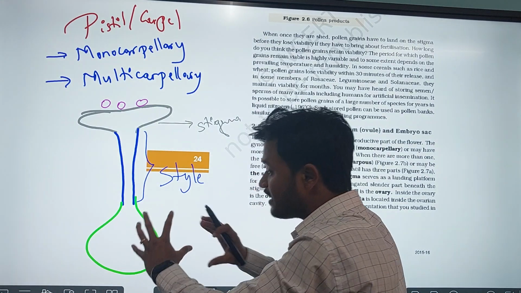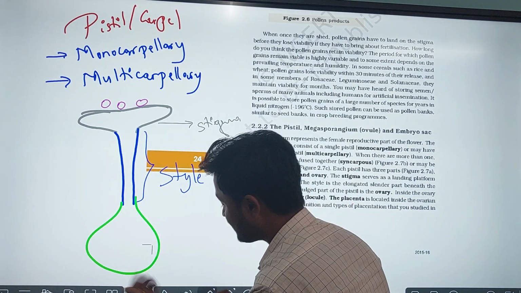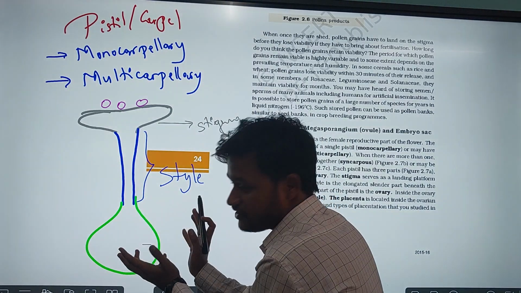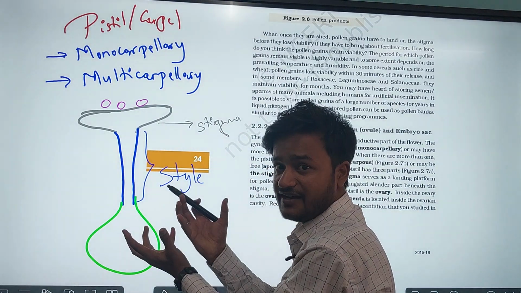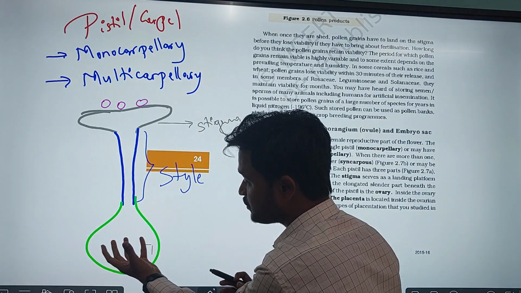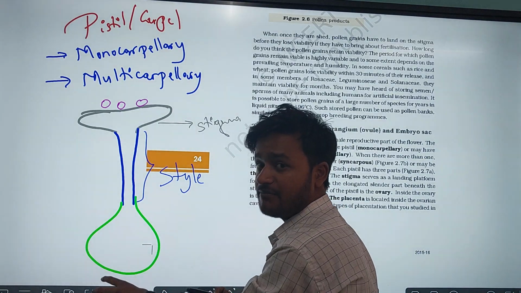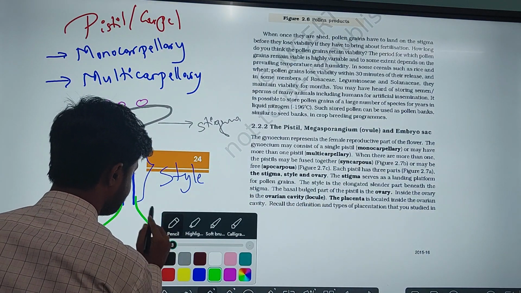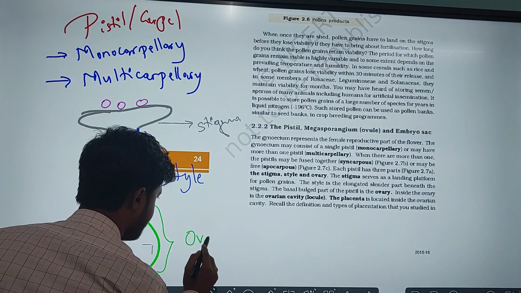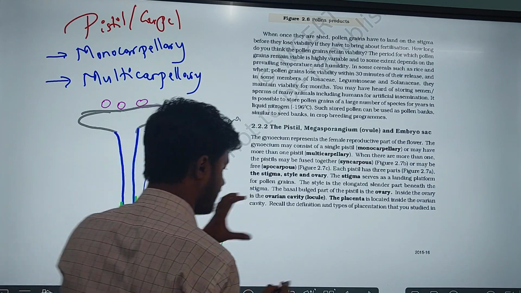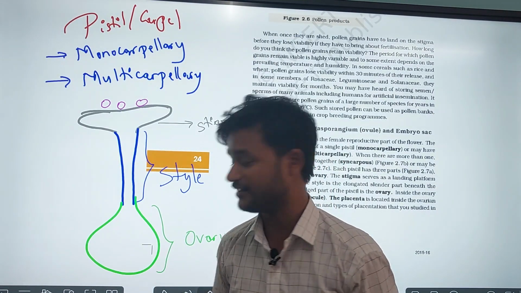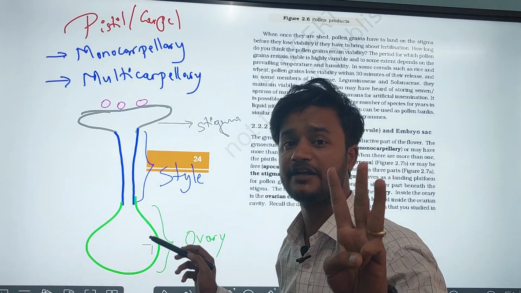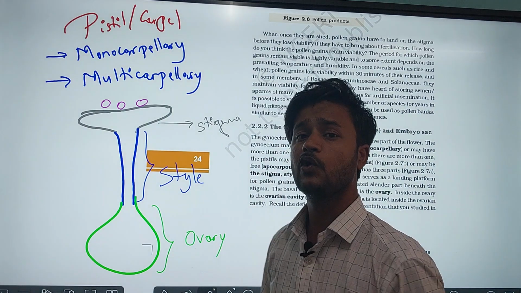The basal bulged, swollen structure which is attached to the thalamus of the flower is called the ovary. The ovary is a very important part of the pistil or carpel. So the pistil consists of 3 important parts: stigma, style and ovary.